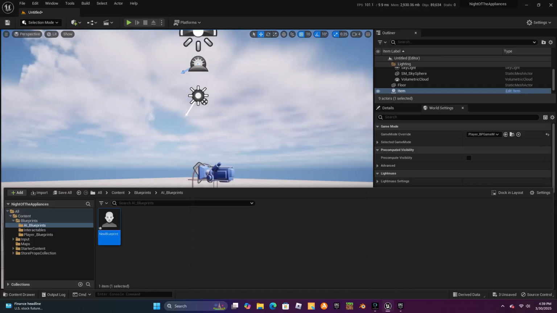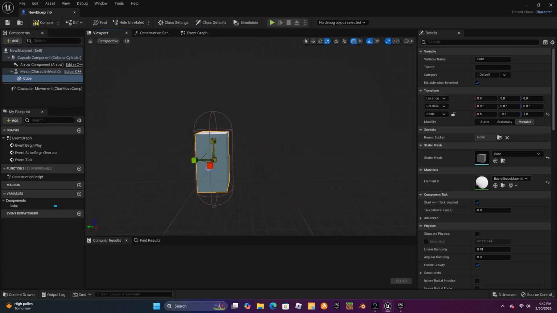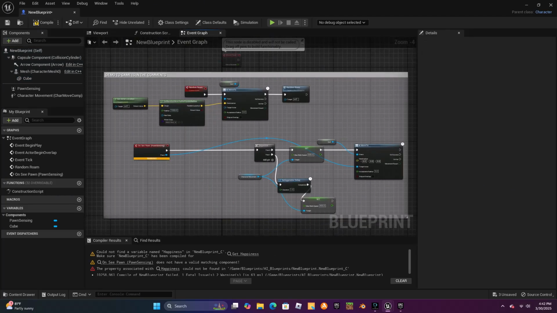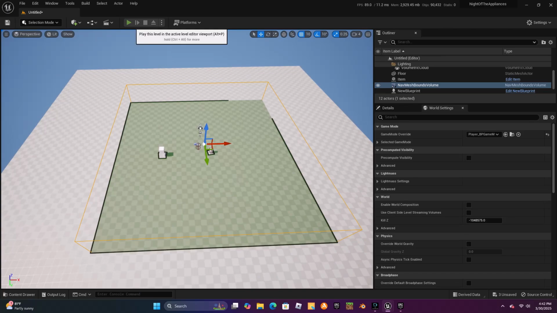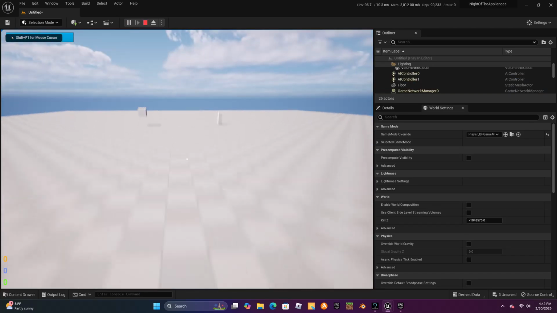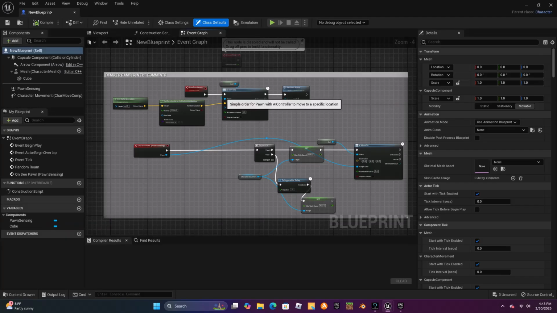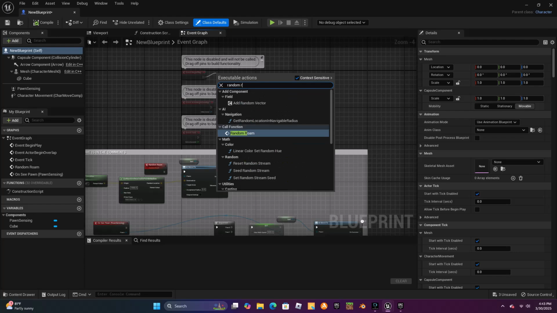Alright, so now let's start making a very simple AI. For now, we're just going to make a floating rectangle because I don't have a model yet. So let's add this random roam code because we need him to be able to walk around and chase us. After adding this nav mesh bounds, he should be able to chase us. No, he is not. That is because I forgot to call the random roam in the event begin play.